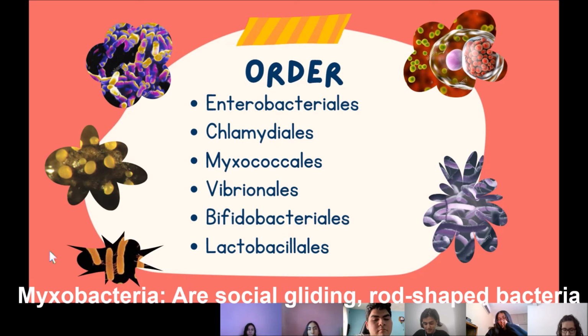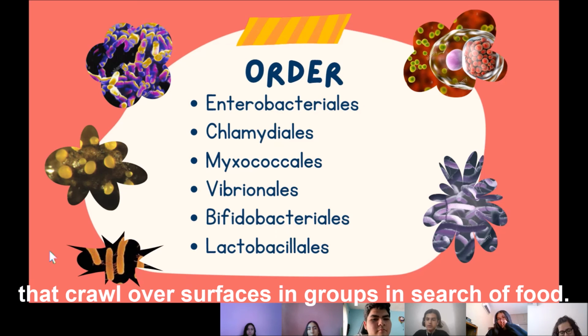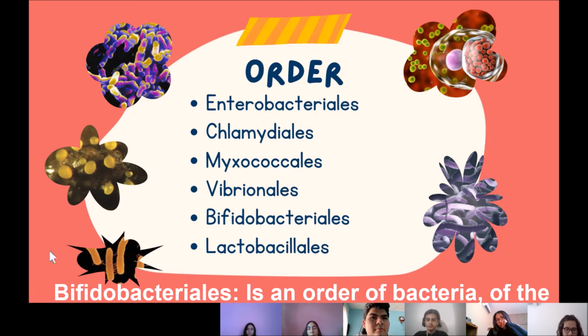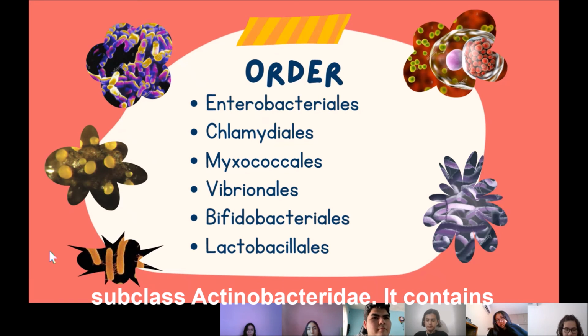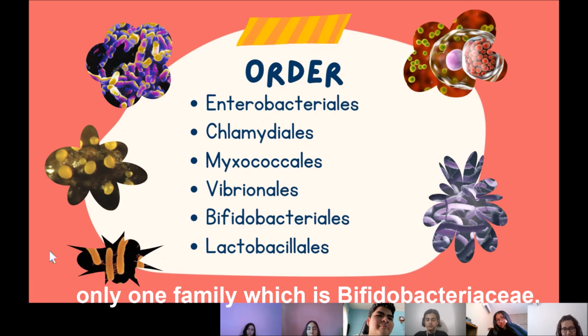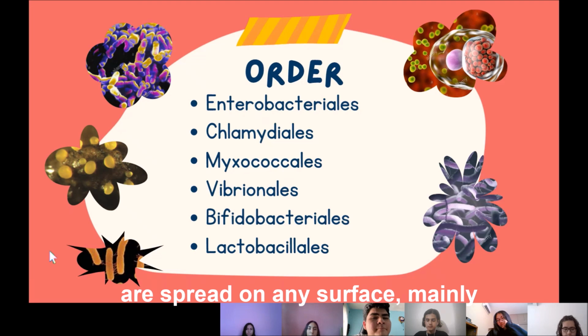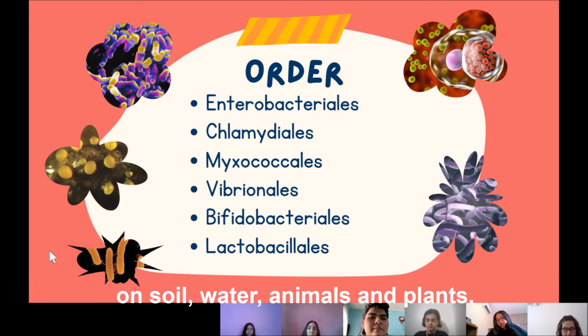Myxobacteria are social, gliding, rod-shaped bacteria that crawl over surfaces in groups in search of food. Bifidobacteriales is an order of bacteria of the subclass Actinobacteria. It contains only one family, which is Bifidobacteriaceae. Lactobacillales are an order of bacteria that are spread on any surface, mainly on salt water, animals, and plants.